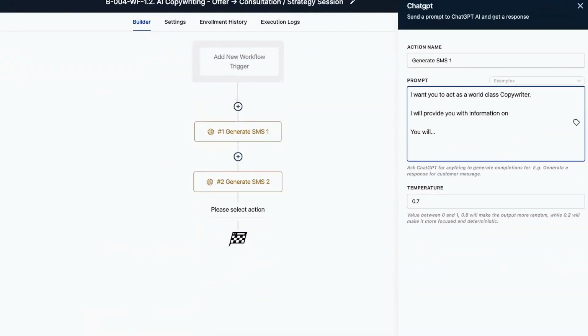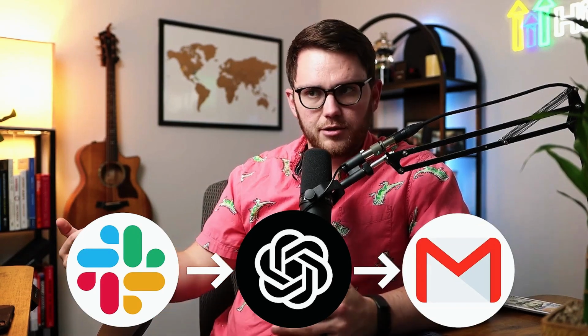But there's actually more inside of Workflow AI, and that's sending a prompt to ChatGPT and then having ChatGPT send that prompt back to the workflow builder. Pretty insane. So there's like a million use cases here, but let's say, for example, you wanted to automate something internally with your team where if somebody sends a certain Slack message, that could automatically get sent to ChatGPT. It would generate the message, and then that could email it off to your clients. All right, so that covers everything natively inside of Highlevel.